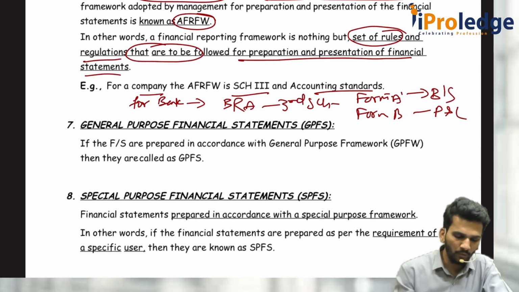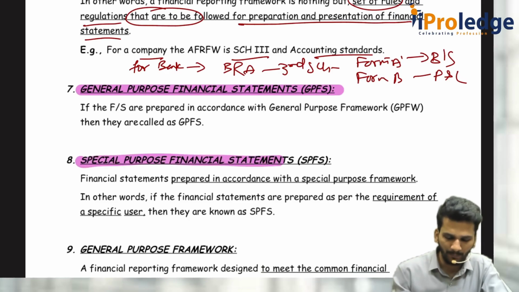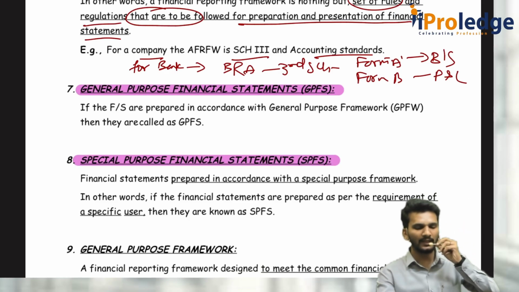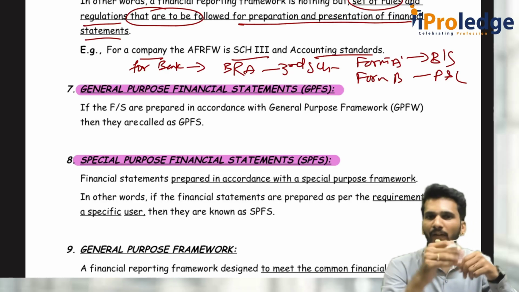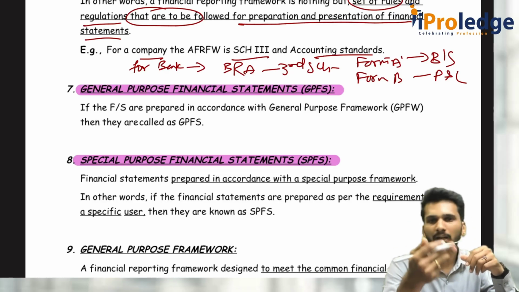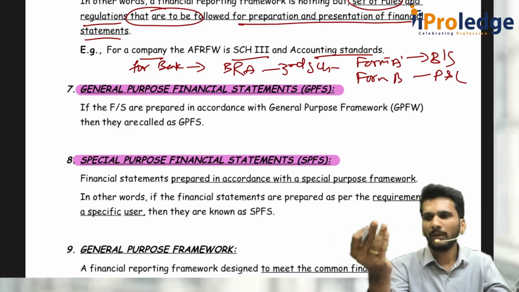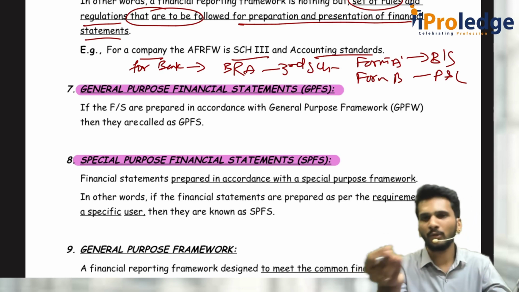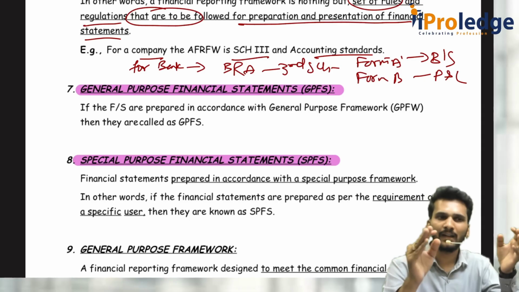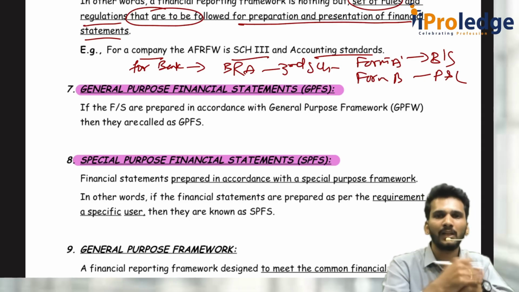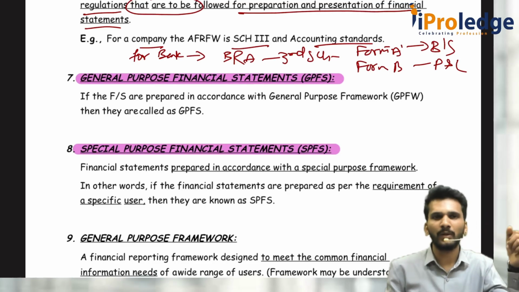Financial statements are of two types. One is GPFS, General Purpose Financial Statements. Second one is Special Purpose Financial Statements. So what are General Purpose Financial Statements? The word itself says general: any financial statements prepared by the company or any entity for the purpose of general users, of everybody. It can be used by the public, by the government, by some other person. So any usage is common for everybody. That is called general purpose financial statements. Example, Schedule 3.